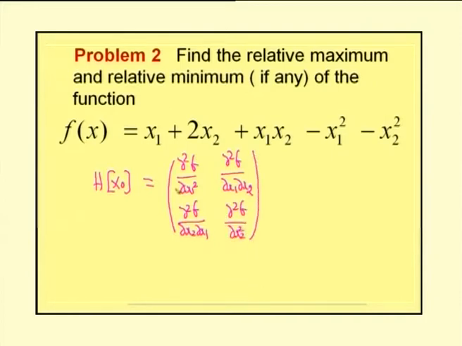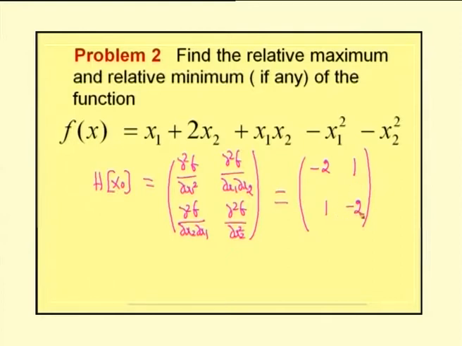Just now we got these 4 values. Dou squared f by dou x1 squared is minus 2, dou squared f by dou x1 dou x2 is 1, dou squared f by dou x2 dou x1 is 1, and dou squared f by dou x2 squared is minus 2. So, the Hessian matrix for this function is minus 2, 1, 1, minus 2.